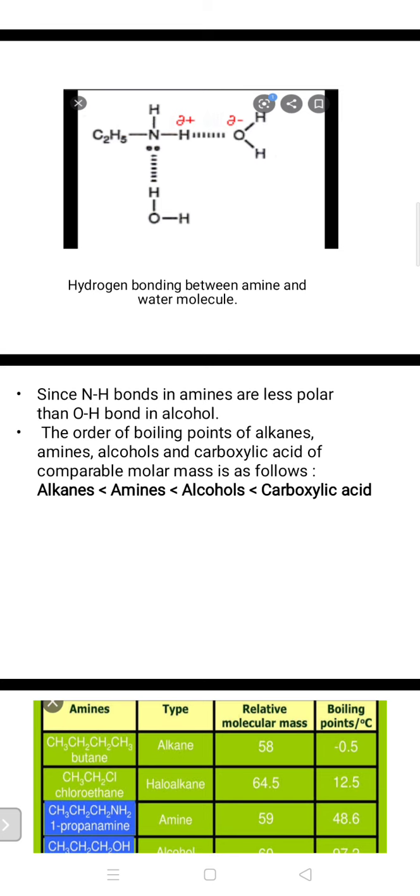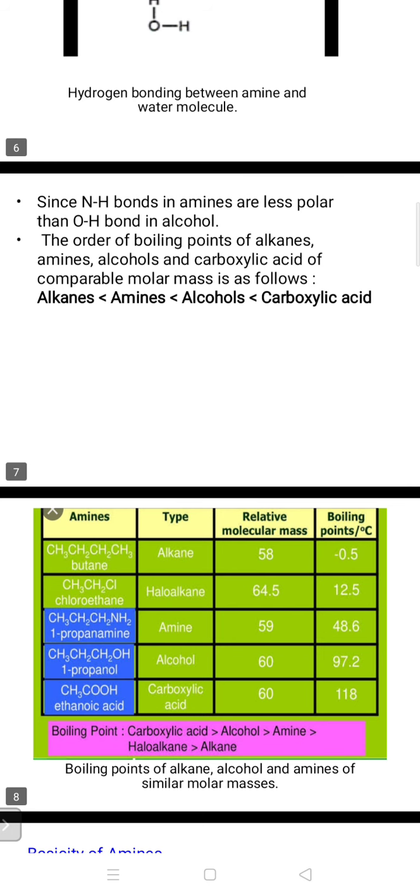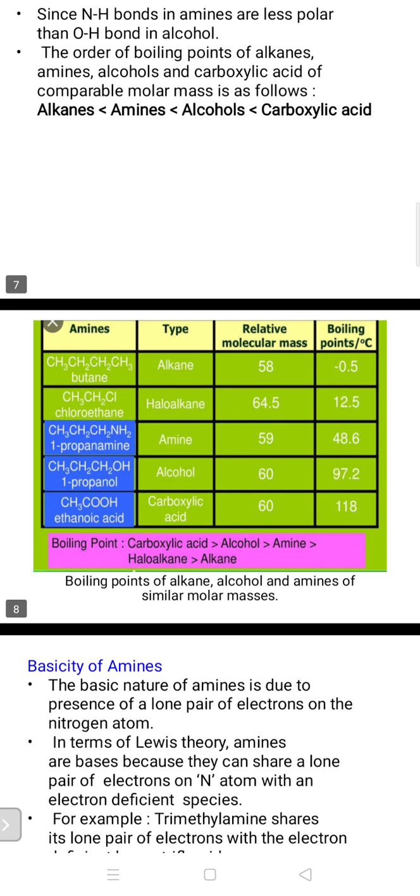The order of boiling points of alkanes, amines, alcohols, and carboxylic acids of comparable molar mass is like this: alkanes have a lower boiling point than amines, which are lower than alcohols, which are lower than carboxylic acids. We can understand this explanation better with this table.